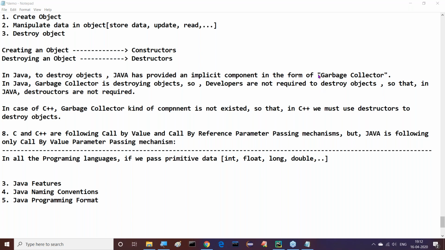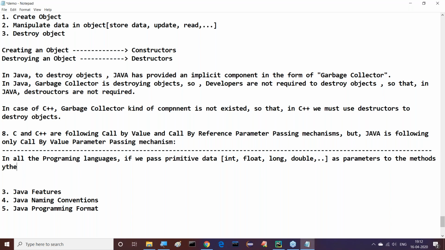Answer my point clearly now. If we pass primitive data, int, float, long, double, as parameters to the methods, then the parameter passing mechanism is called call by value.